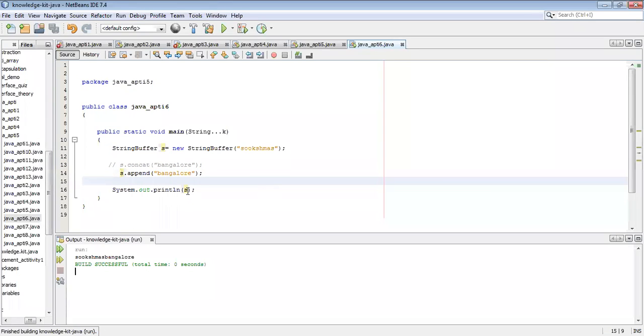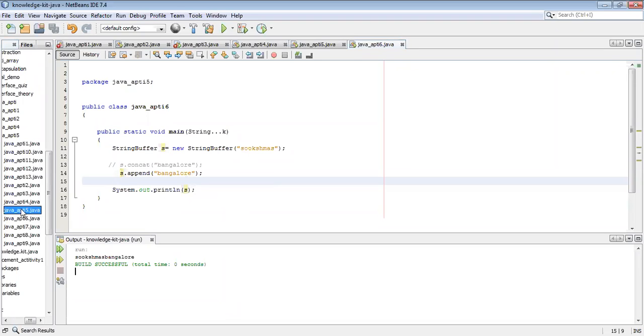See, if you print directly, only Sookshmas Bangalore is displayed. In this case, a string object will be created with the value Sookshmas stored. After that, the append operation turns it into Sookshmas Bangalore. So if you directly print it, definitely it will print Sookshmas Bangalore.